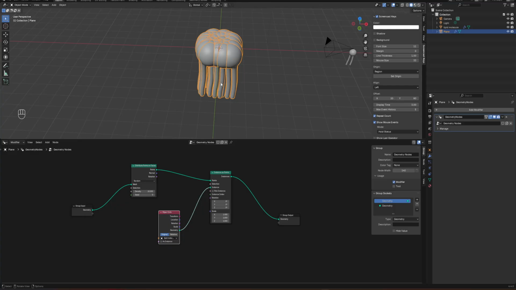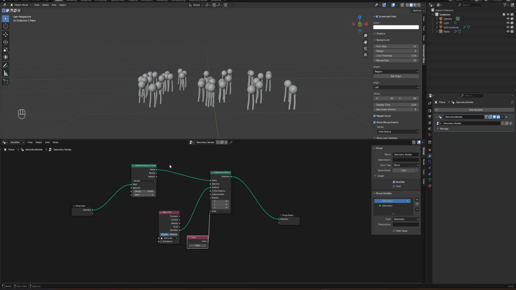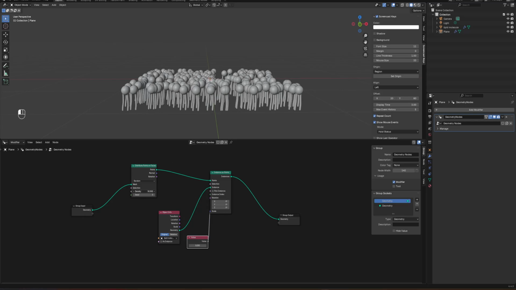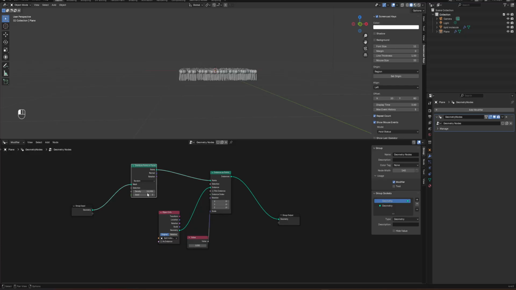To give a small scale, you can add a value node, and then you can reduce the size. I will go for 0.01 probably. No, I'll go for 0.05. Okay, so now you can see a lot of tiny molecules appear here. You can control the density like this, something like that, using this distribute points on faces.